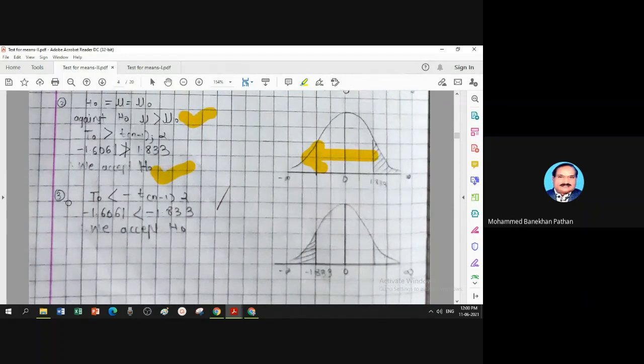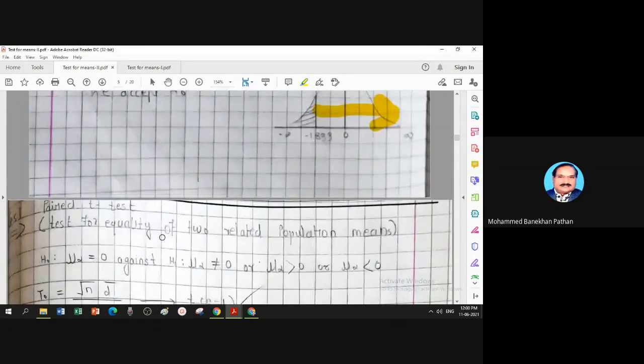Third possible decision is H1: mu d less than 0. This is the calculation and this is the table. Calculation is somewhere here. That means your calculation is not in the shaded area, it is in the unshaded area. That's why again you have to accept the statement. So this is the way of testing before and after type of experiment.